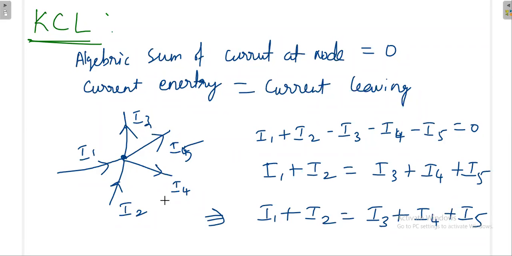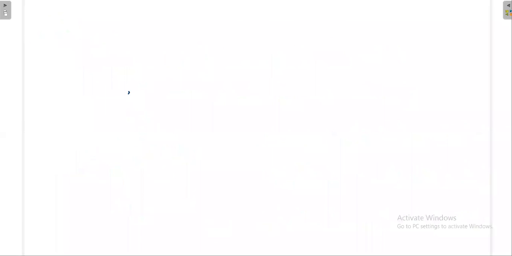Now the question is, which law is this based on? What is the law behind this? See, you have a node, some current is coming in, some is going out. Say for example, 10 coulombs of charge are coming here and 5 coulombs of charge are coming here, because they are on different branches, they can be same or different.